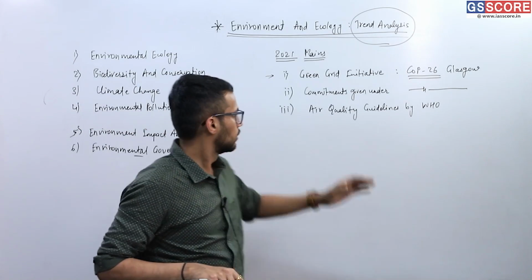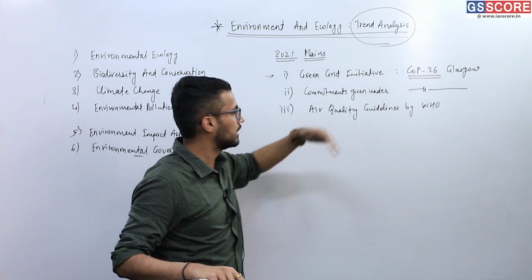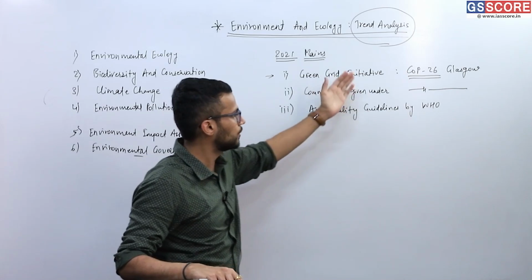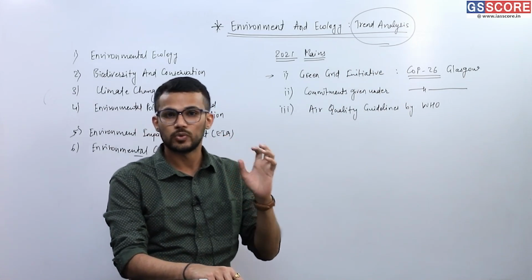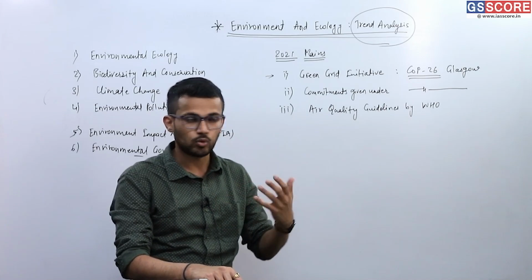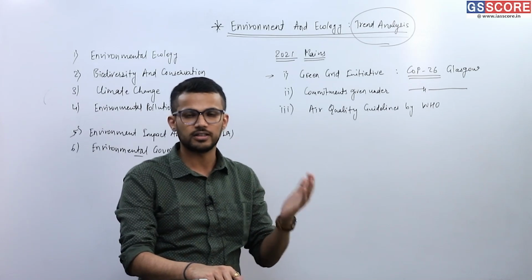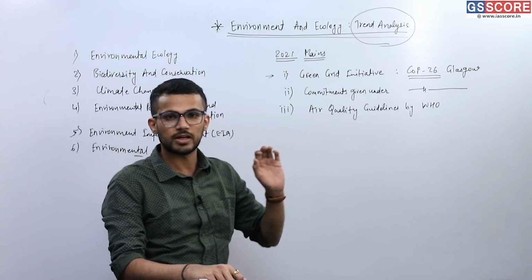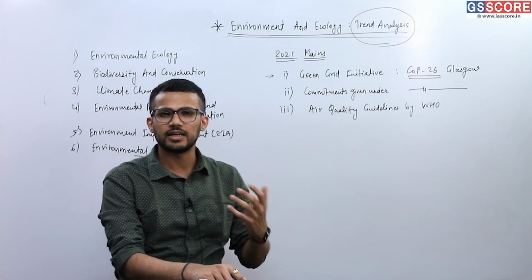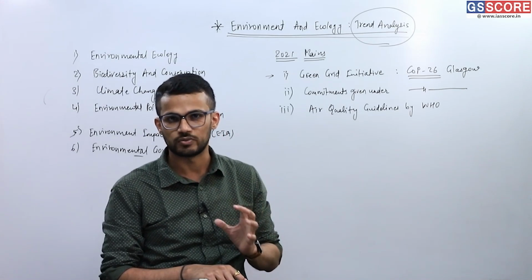Green Grid Initiative was started at COP26 Glasgow, which was held in November 2021, right? So that was the context. Again, commitments of COP26, again November 2021, and air quality guidelines by World Health Organization came near about August 2021, right?